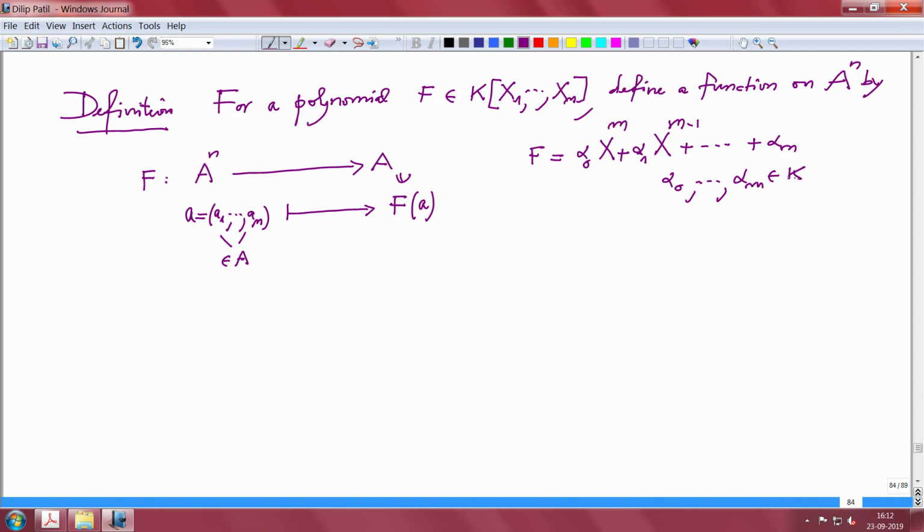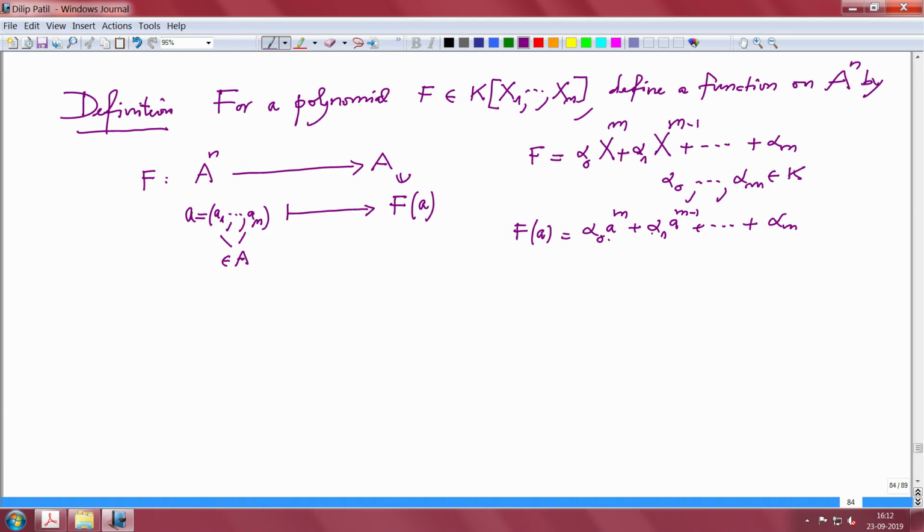K. And when I plug it in now, what am I plugging it in? Capital X equal to small a. Small a is an element in the algebra A. So f of a is alpha naught a power m plus alpha 1 a power m minus 1 plus so on plus alpha m. But A is a K algebra, therefore this makes sense.